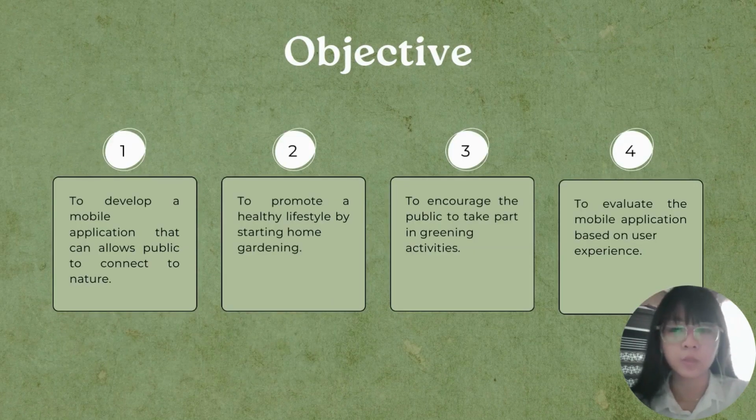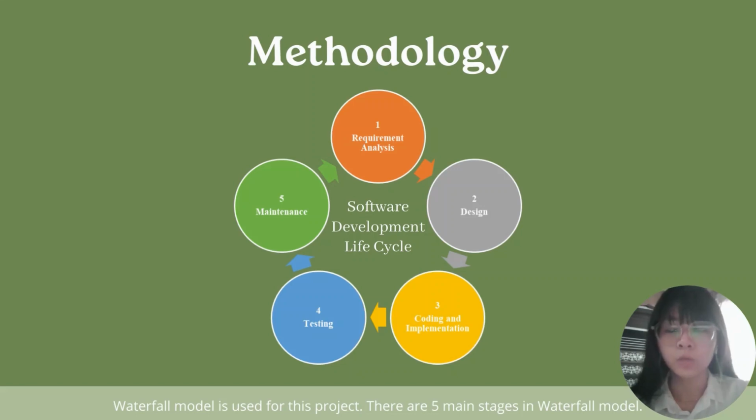The objective of this project is to develop a mobile application that can allow the public to connect to nature, to promote a healthy lifestyle by studying home gardening, to encourage the public to take part in greening activities, and to evaluate the mobile application based on user experience. Next, for methodology, the waterfall model is used for this project. There are 5 main stages, which consist of requirement analysis, design, coding and implementation, testing, and maintenance.